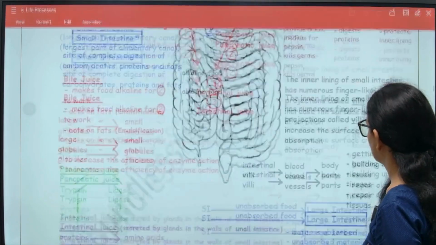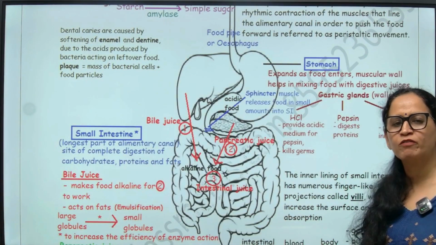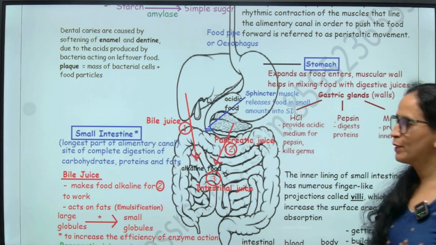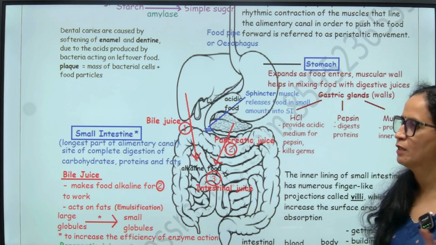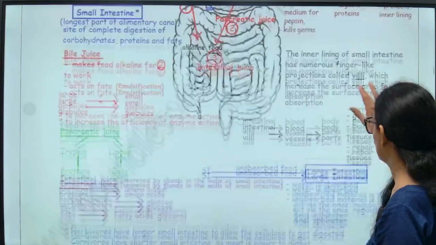Next we also covered the entire digestion process. I hope everyone has narrated it like a story to your friend or maybe to your parents, because when you narrate it like a story and try to visualize the entire alimentary canal and what is happening here, it becomes easy to understand and learn.